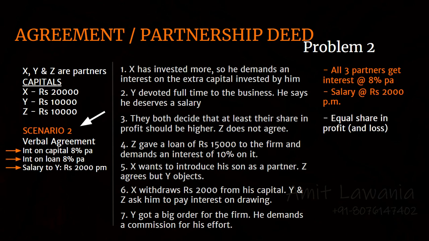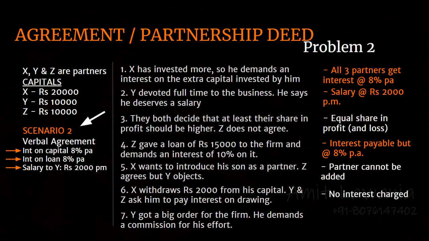Regarding the interest on loan in case 4, there is a clause now in the agreement. So, Z will get interest on the loan at 8% per annum now. This is as per the agreement. Rest of the points are still not covered in the agreement, so the answers remain the same as before.